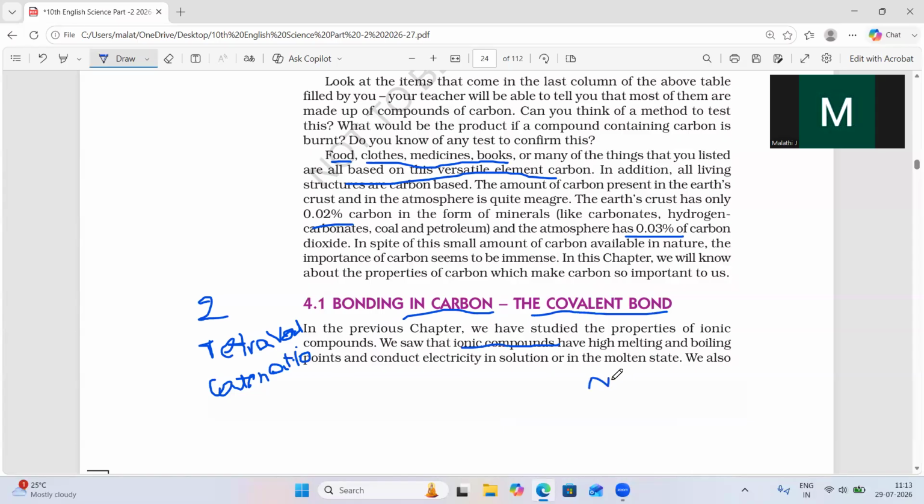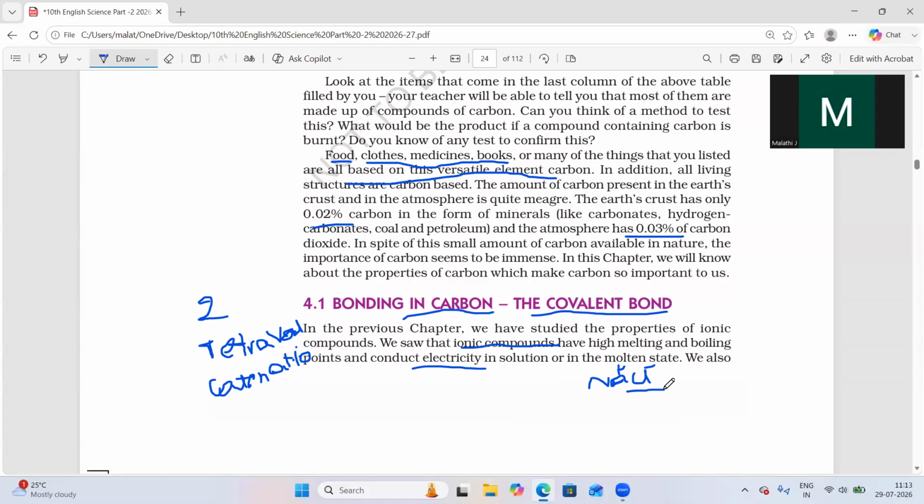If you take NaCl, there is Na plus and Cl minus, and a bond between the positive and negative charges. The force of attraction between these two ions is strong, so ionic compounds have high melting and boiling points, as we studied in the last class. Also, in the molten state they conduct electricity because they produce ions.